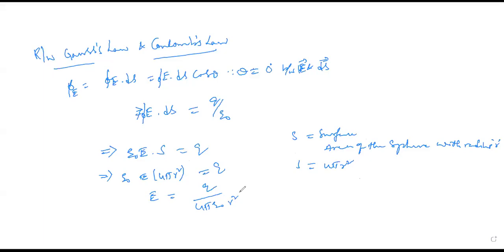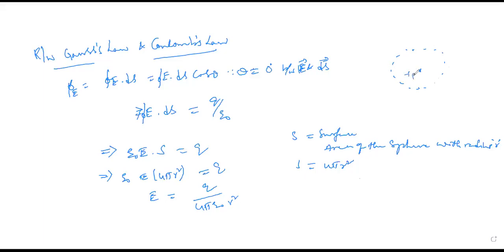This is what we got from Gauss law directly. Now we are going to get the relation between Gauss law and Coulomb's law. We know E is equal to Q by 4 pi epsilon naught R square, which we got with respect to the charge present here. But if a second charge Q naught is placed on the spherical surface, what happens? It experiences some force, correct?